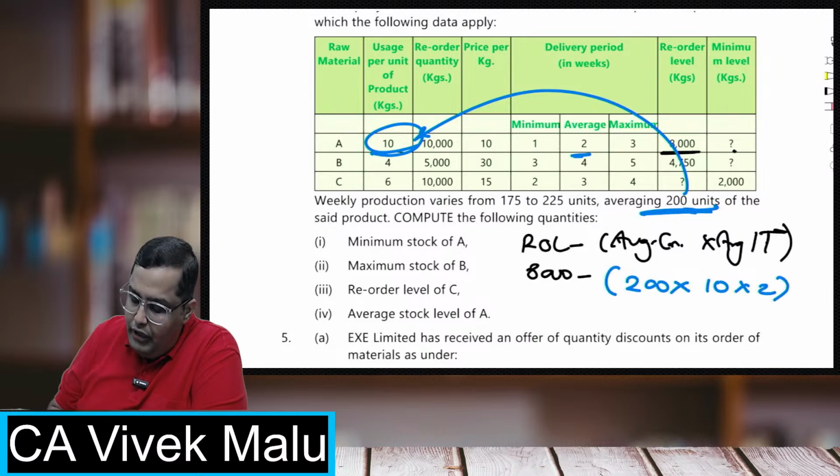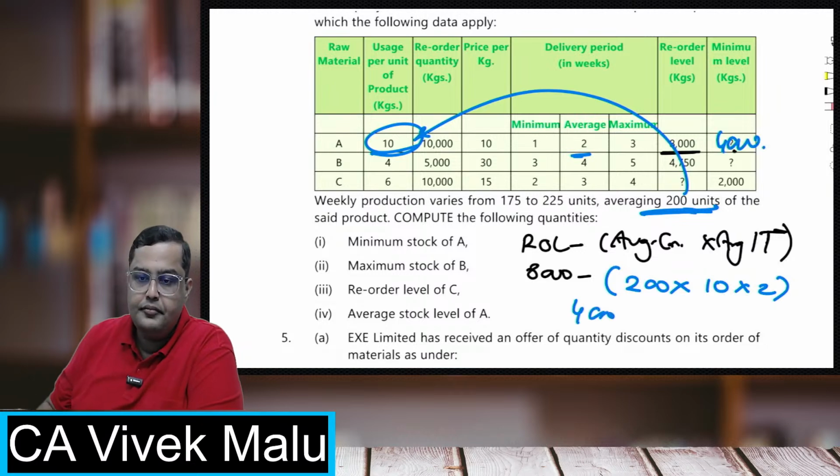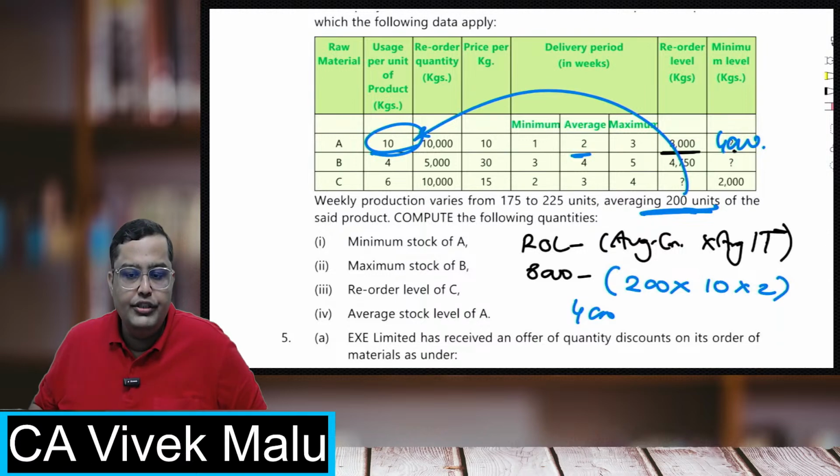So now you solve this. 8,000 minus 4,000, answer will be 4,000. 4,000 is the minimum level. Have you all understood this?